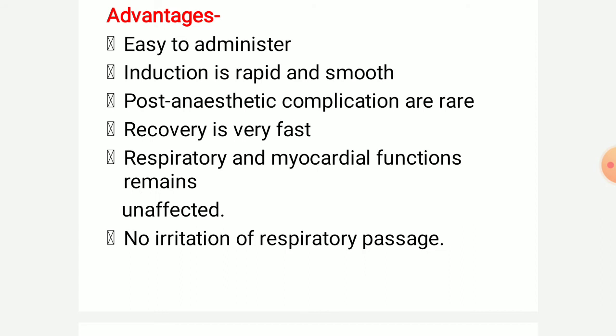Means when the anesthetic effect is over, the complications like vomiting and nausea are rare. Recovery is fast. Respiratory and myocardial function are unaffected and there is no irritation of the respiratory passages. These are the various advantages of non-volatile anesthetics.